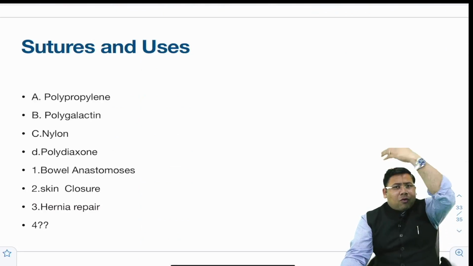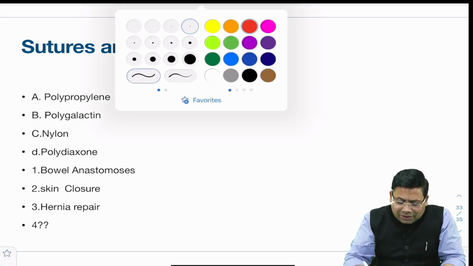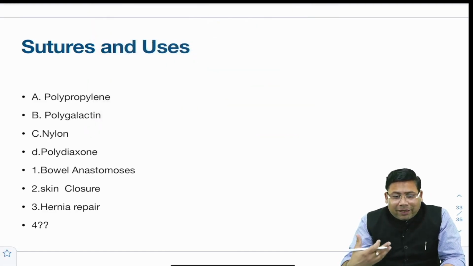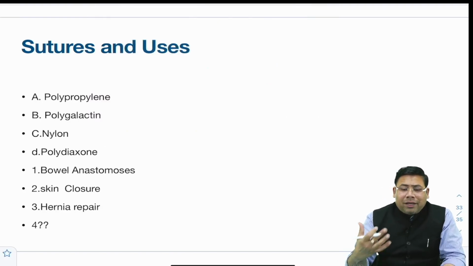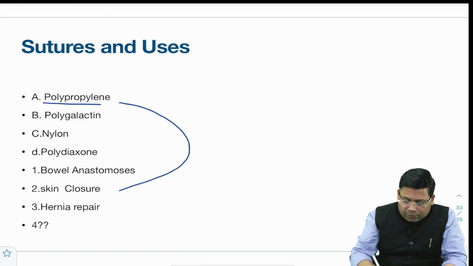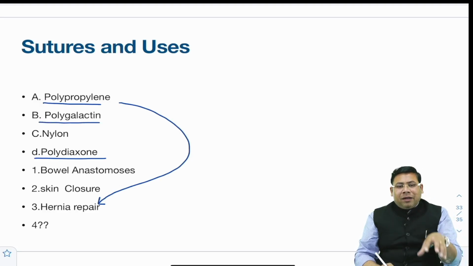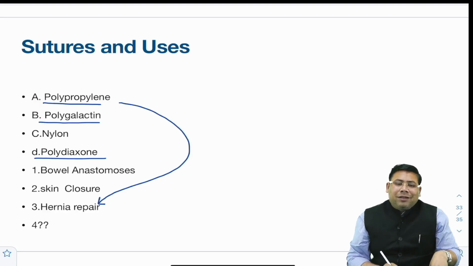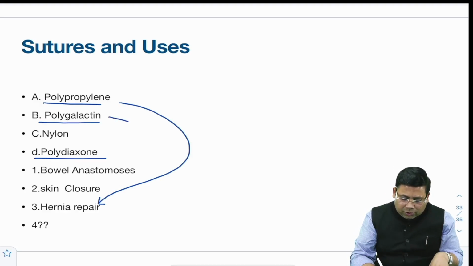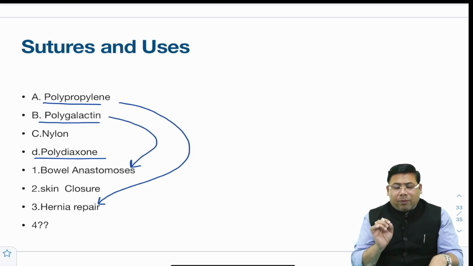Then my favorite topic, there was a direct question on the sutures, and I have discussed it a lot of times. Many of the times you might have got irritated also, but I know that these questions will be asked. So polypropylene, you know it's Prolene, and Prolene is an ideal suture for hernia repair. Then we have polyglactin 910 and polydioxanone. Somewhere I think there is a controversy in the recall. Polyglactin is a suture which we prefer for bowel anastomosis. Even polydioxanone can be preferred.